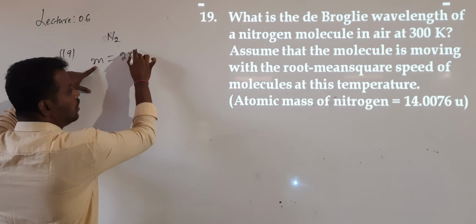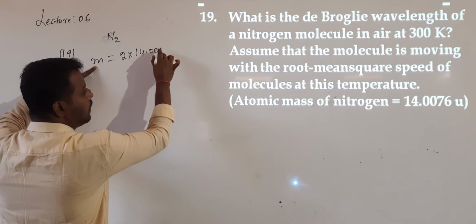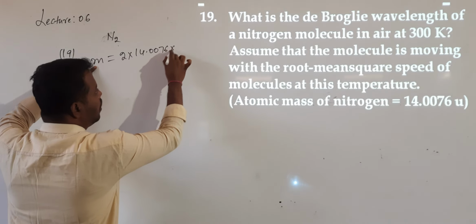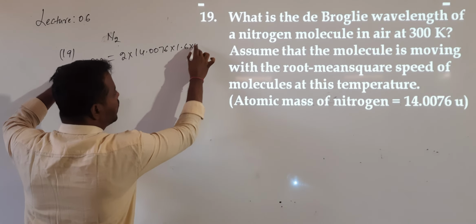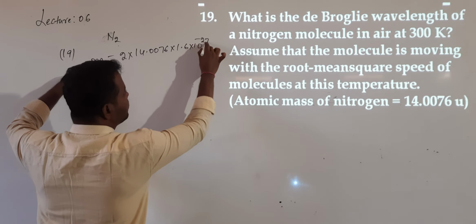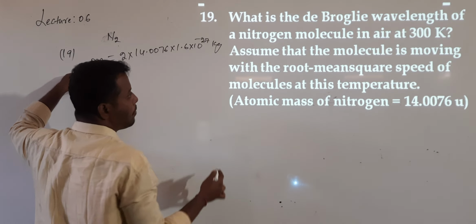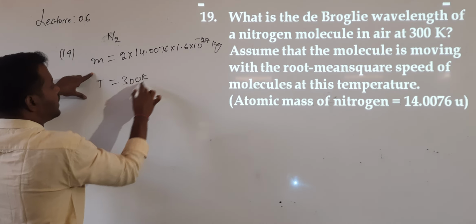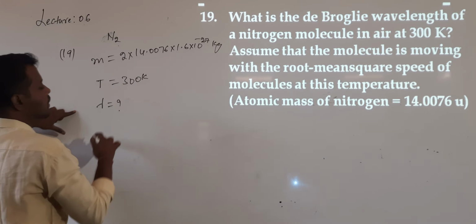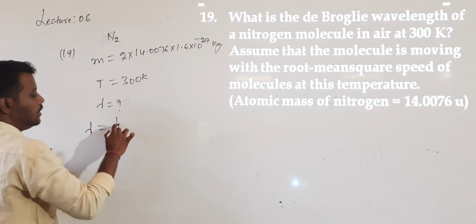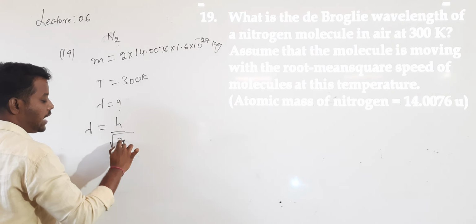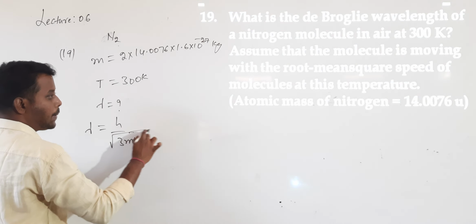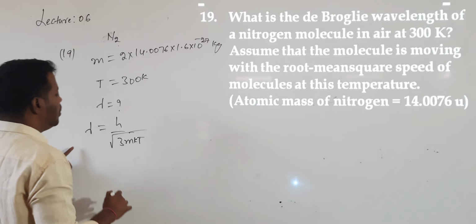So 2 into 14.0076 into 1.66 into 10 to the power of minus 27 kg. This is the mass. The temperature given is 300 Kelvin. They are asking us to calculate lambda. The formula for lambda is h divided by root over 3 m k T, where k is the Boltzmann constant.